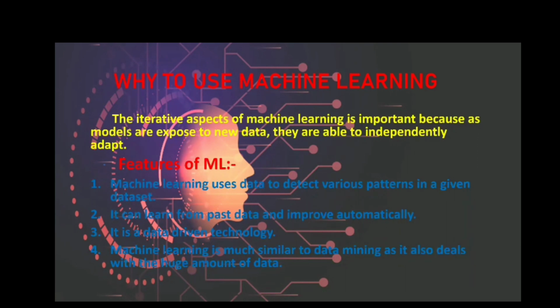So, features of machine learning. First point is that machine learning uses data to detect various patterns in a given data set. What is the meaning of it? If we are giving some different data, like flowers data and animals data, it will predict very nicely which one is a flower and which one is an animal. So this is the feature.